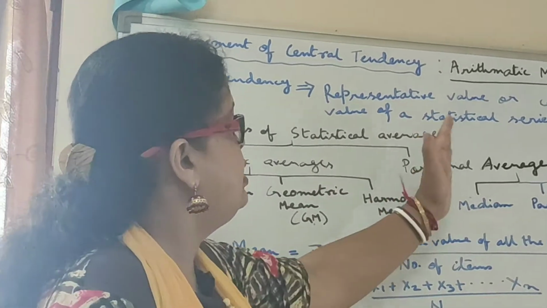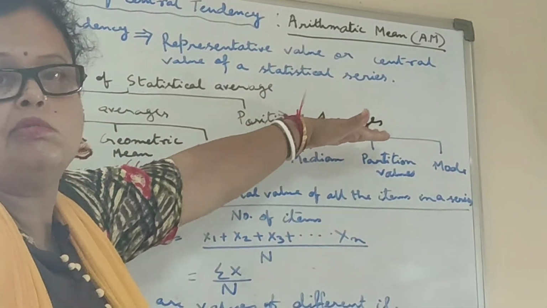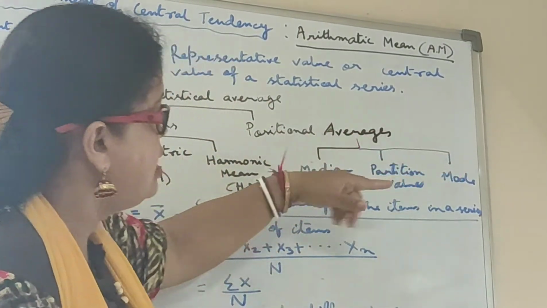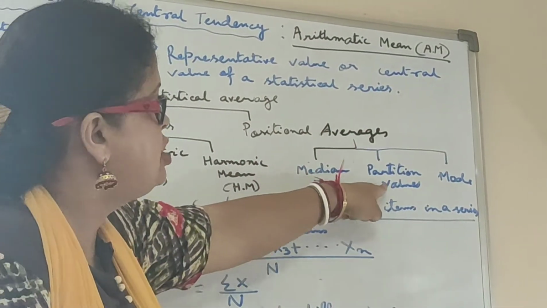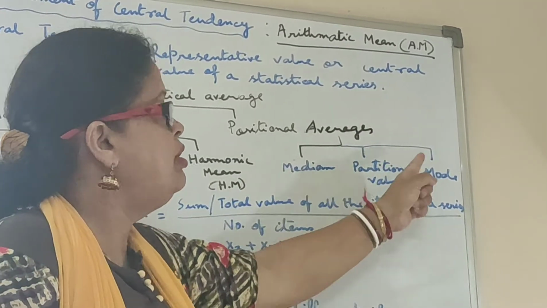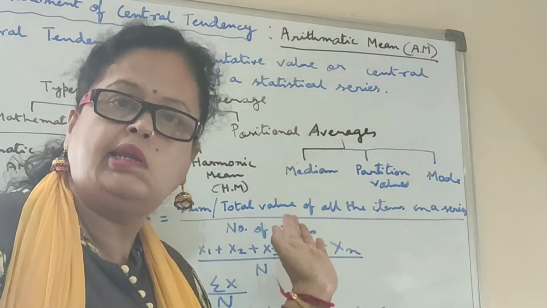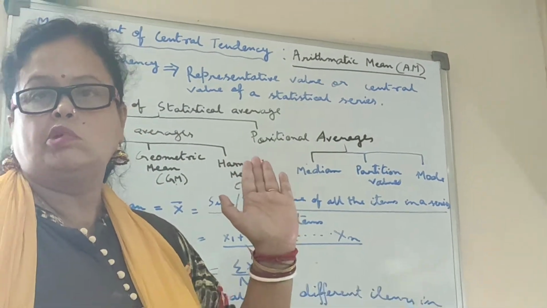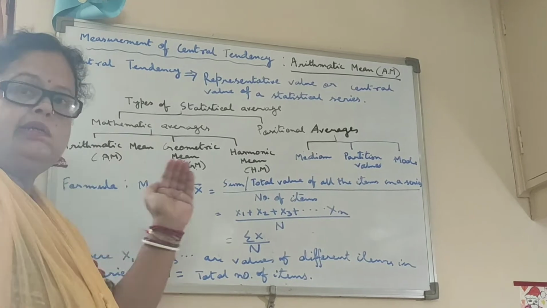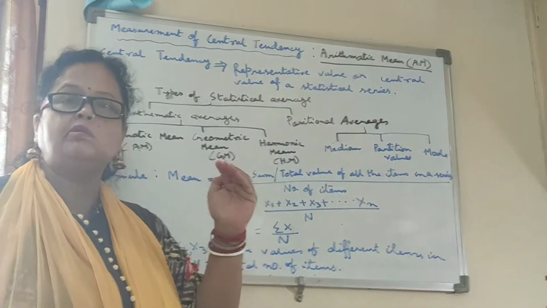Another type of average is positional average. Positional average is also divided into three categories: median, partition value and mode. Median, partition value and mode we are going to study in a later part of our syllabus. Now let us start with arithmetic mean.